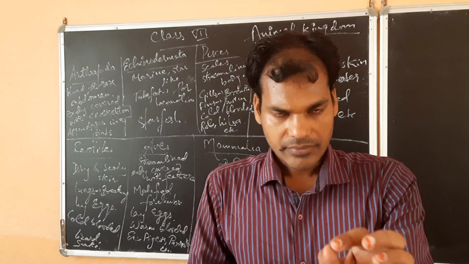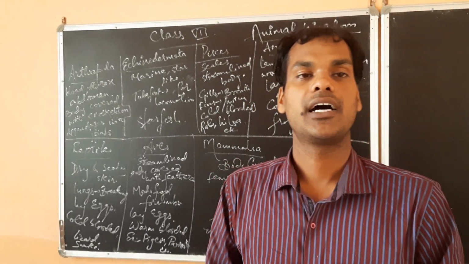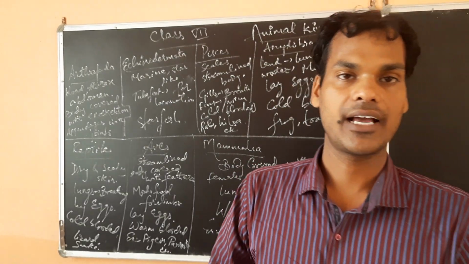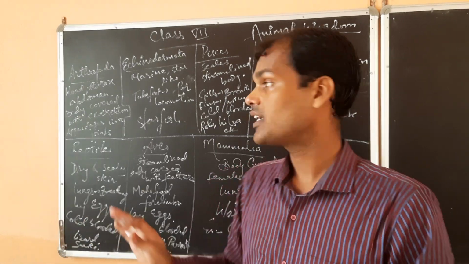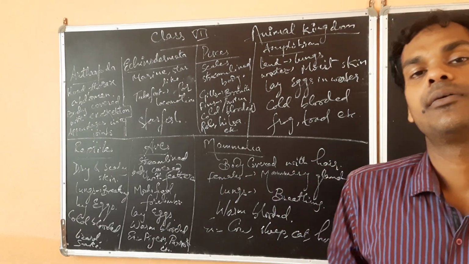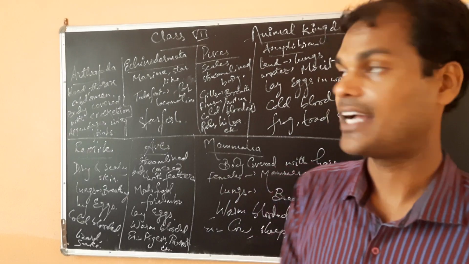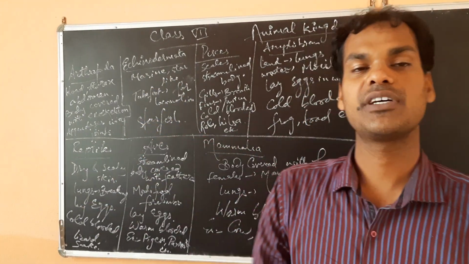Appendages means that type of body parts which are coming out of the body, just like we have forelimbs and hind limbs, legs, hands. In the same way, they are also having appendages which are joined to the body. That is the main characteristic. As I have already told about arthropoda, this is the main characteristic: appendages with joints.